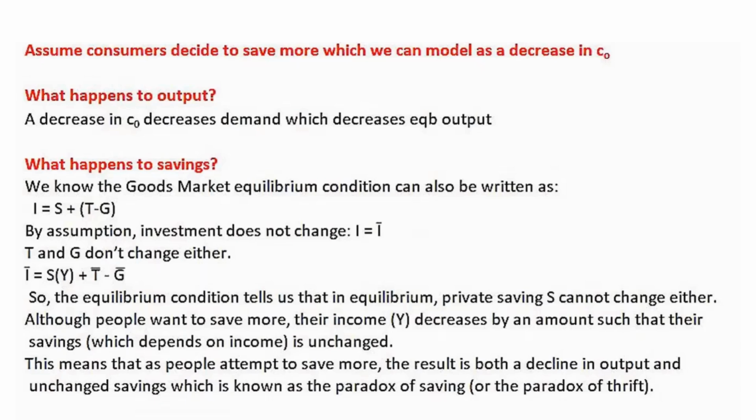So the equilibrium condition tells us that in equilibrium, given that I, T, and G don't change, private savings, S, cannot change either. So although people attempt to save more, like we saw, their income decreases by an amount such that their savings, which we know depends upon income, is unchanged. This means that when people attempt to save more, the end result is that there's a decline in output and savings remain unchanged. And this result is what is known as the paradox of savings, or the paradox of thrift.